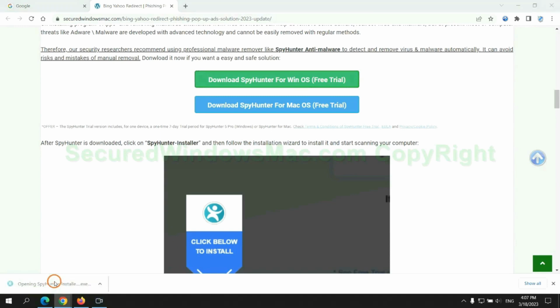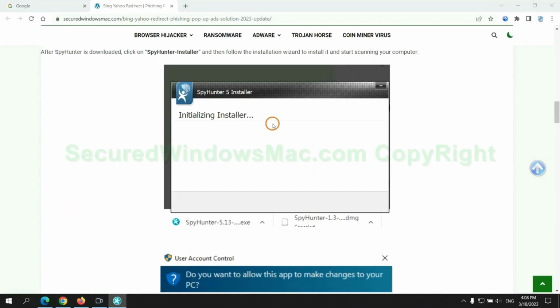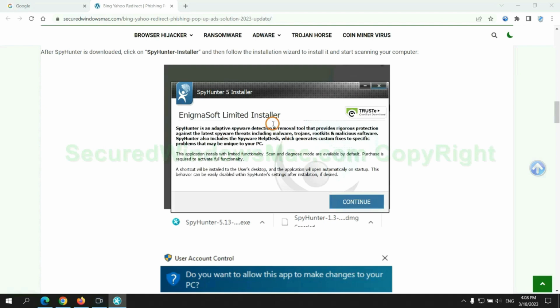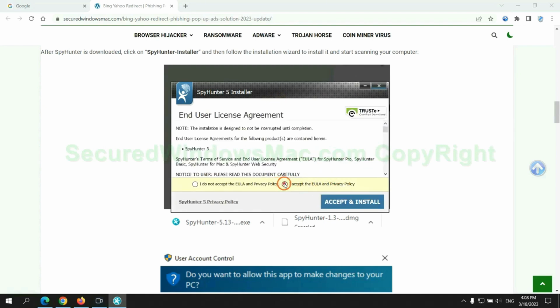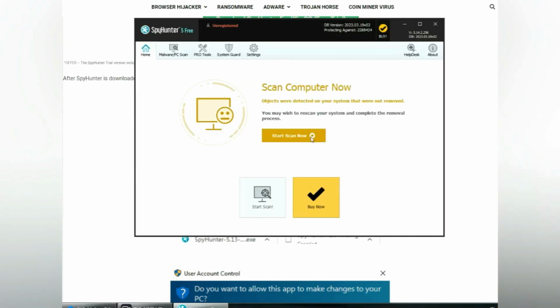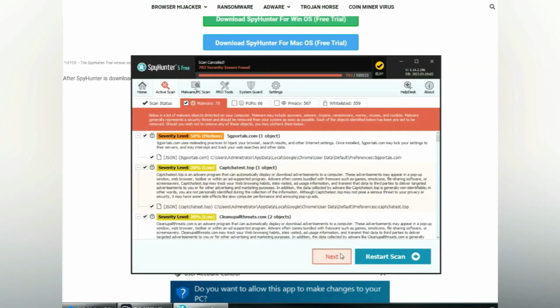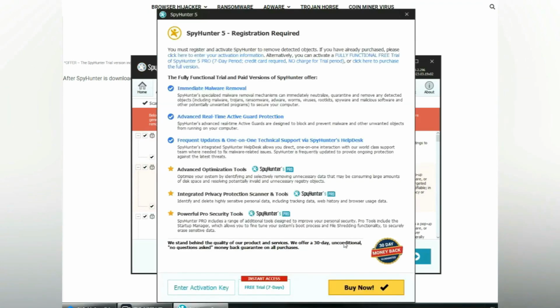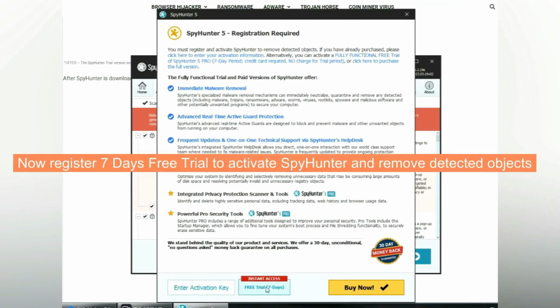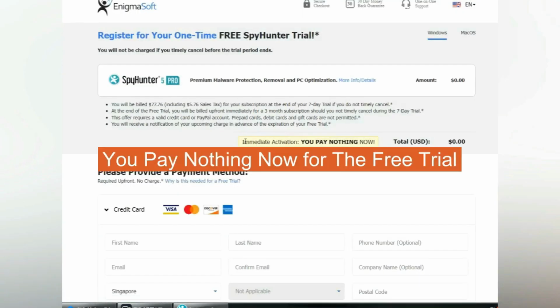Once download completes, click on SpyHunter Installer, and follow the Installation Wizard to install it. Click Start Scan Now. Click Next once the scan completes. Now register the 7 days free trial to activate SpyHunter and remove detected objects. You pay nothing now for the free trial.